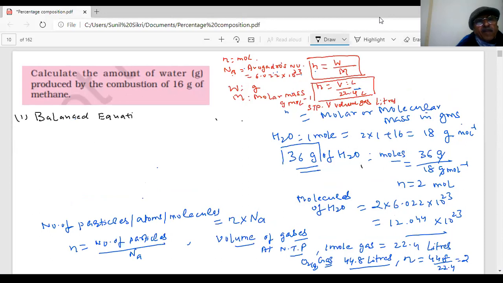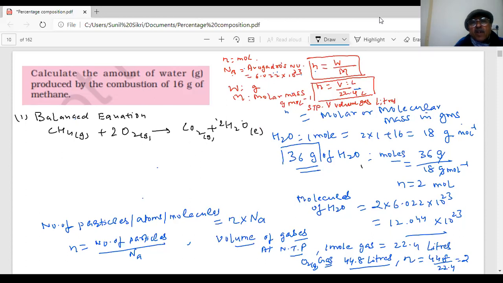What is the balanced equation? CH4 plus 2O2 is equal to CO2 plus 2H2O. If I write 2 here, then 2 in the water, H2O. Is it balanced now? 4 hydrogen, 4 oxygen, 1 carbon. Yes, it's balanced. All right, this is the balanced equation.